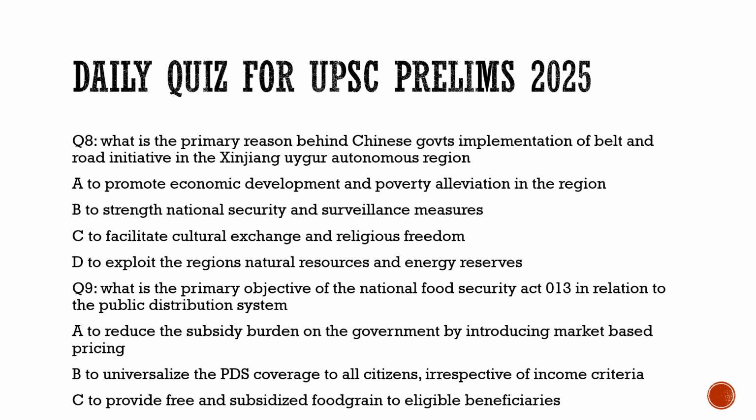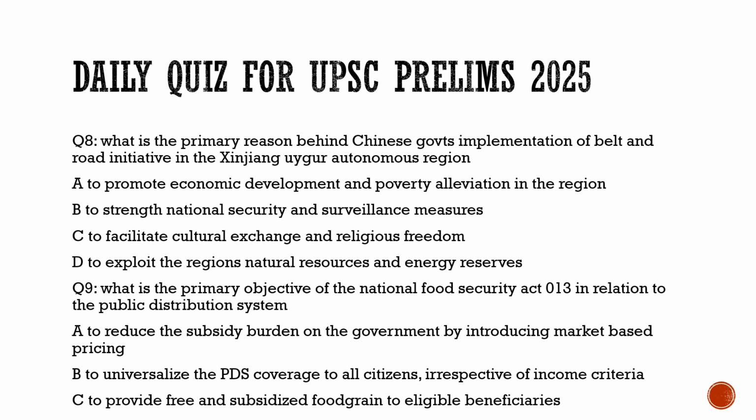This is correct, but we cannot say so, because there will be a controversy. So for this question number 8, the correct option is B, to strengthen national security and surveillance measures. The exploit part is hidden in the Chinese government's agenda; they cannot say it openly, otherwise they will face backlash.